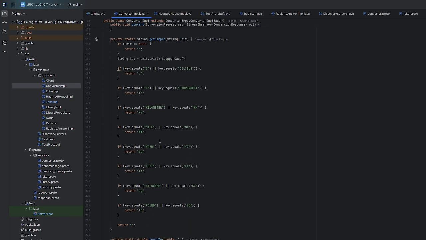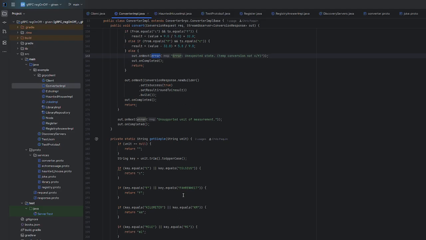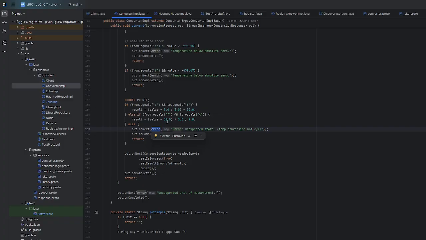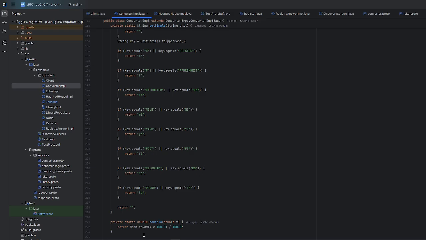Actually, is there anything else? There's nothing else really worth talking about. That's rounding. Okay. This is an example of what I was talking about before with the helper that I started making. We just take the parameters here, and that was the wrong one. All right. Then we send in the parameters, and this is just a helper to clean up the code a little bit. We'll do haunted last.